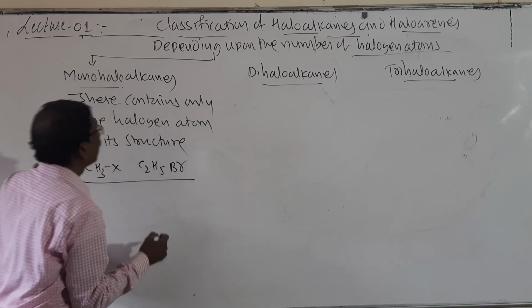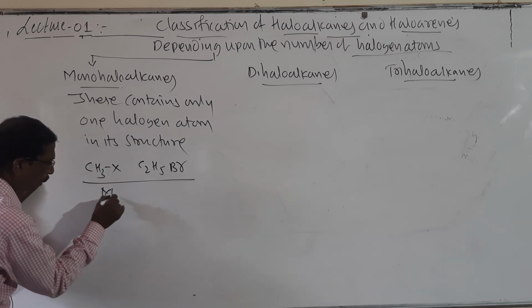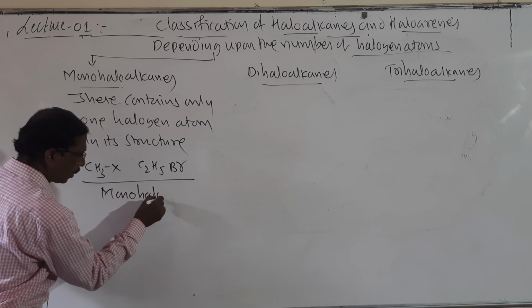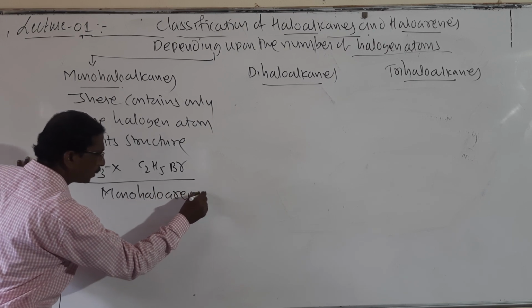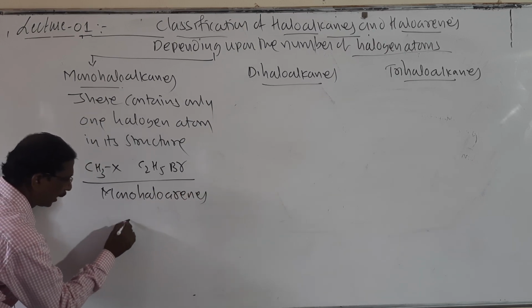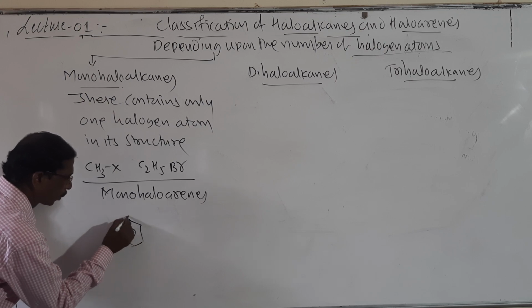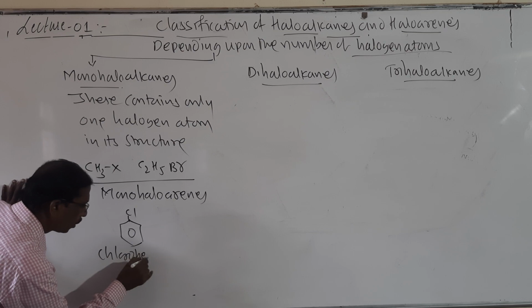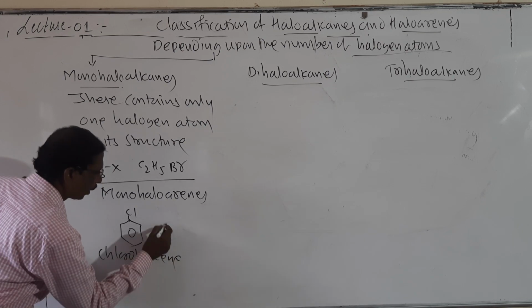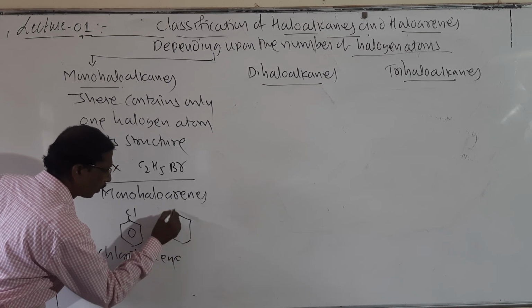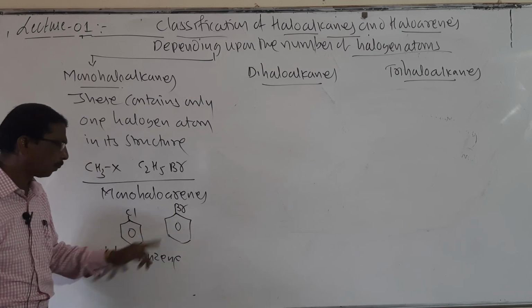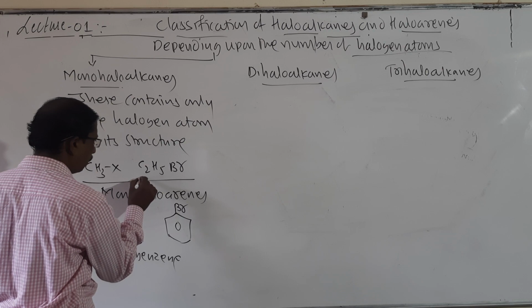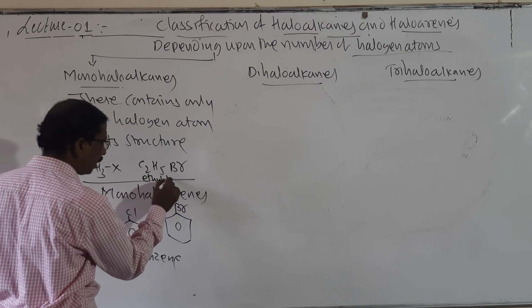Similarly, monohaloarenes also contain only one halogen atom. That is chlorobenzene or bromobenzene. And C2H5Br is called ethyl bromide.